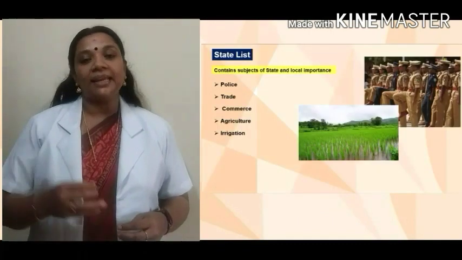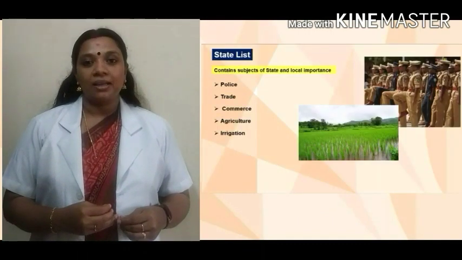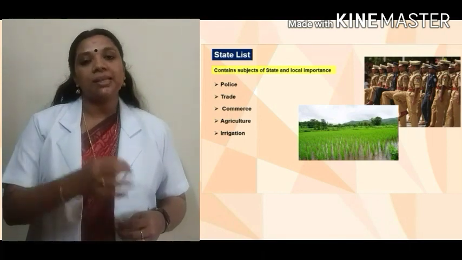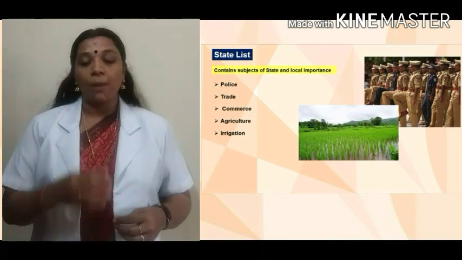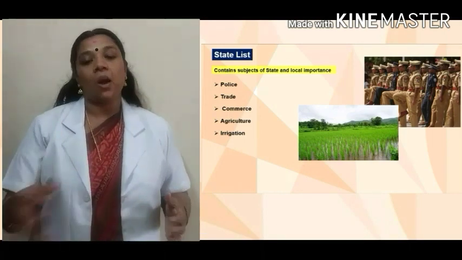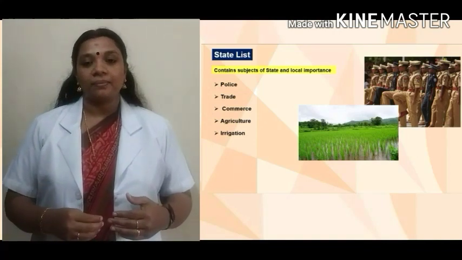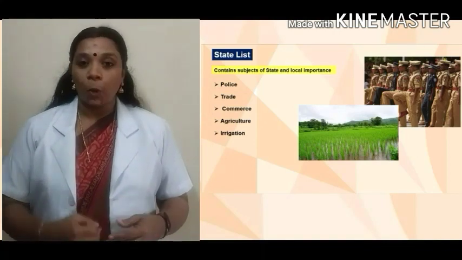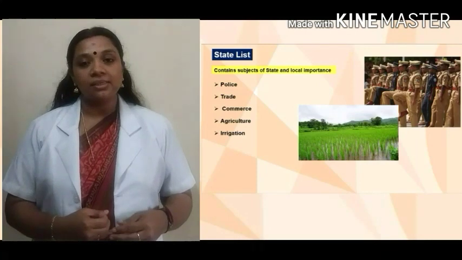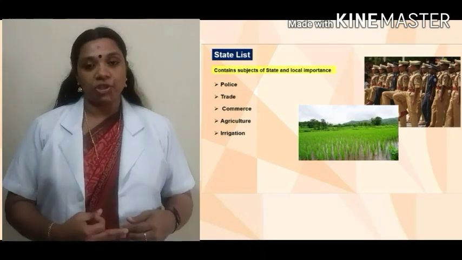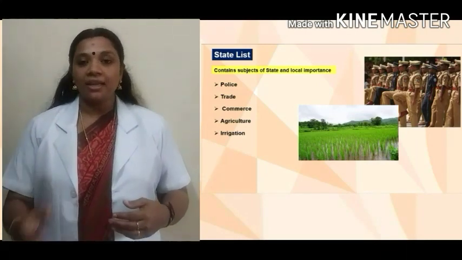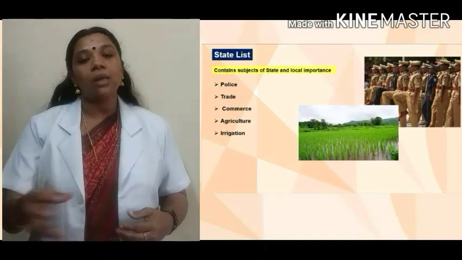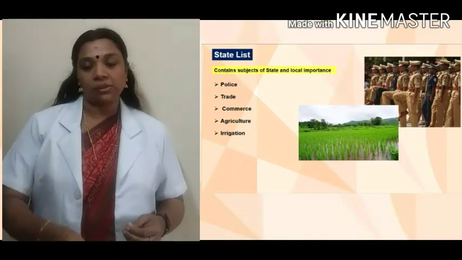Second one, the state list. The state list includes the subject matters of both the state and local governments, like police, trade and commerce, agriculture and irrigation, etc. And here, the state government or the local government has the power to make laws.